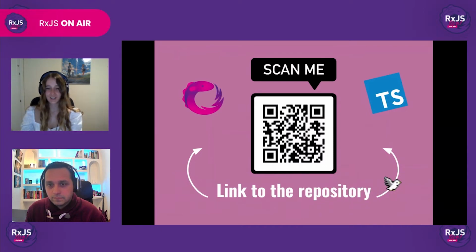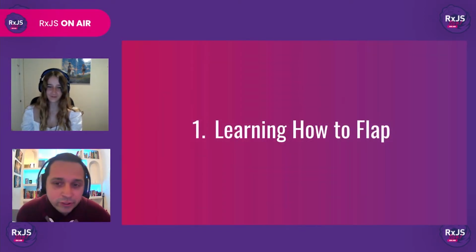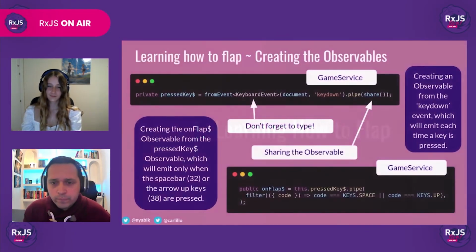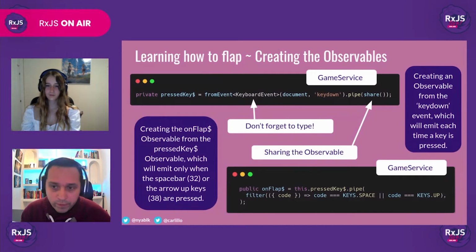Finally, we can start with Kiwi. Kiwi is the name of our bird. The first thing we are going to do is teach Kiwi how to flap. So, how do we implement this? We will begin by using fromEvent to create the pressKey observable, which will emit every time we press a key. We are also going to use the share operator to multicast the pressKey observable.